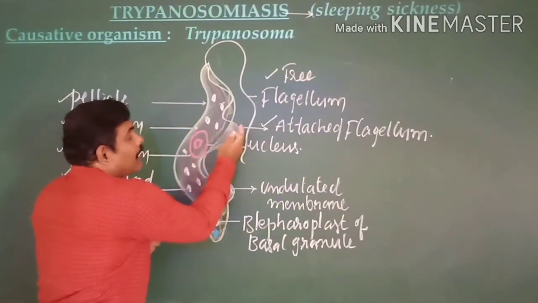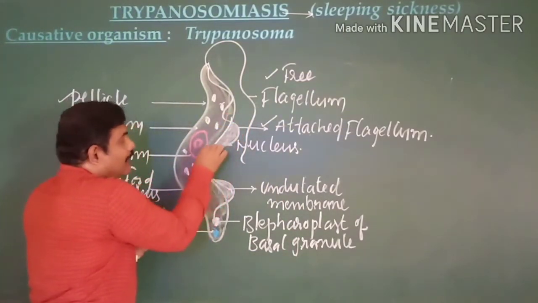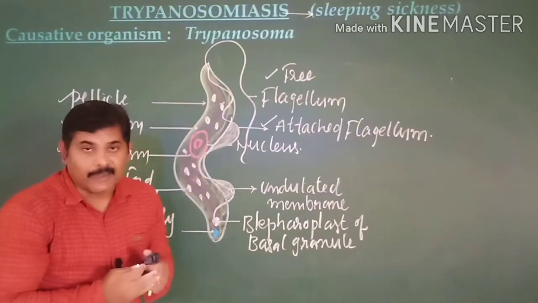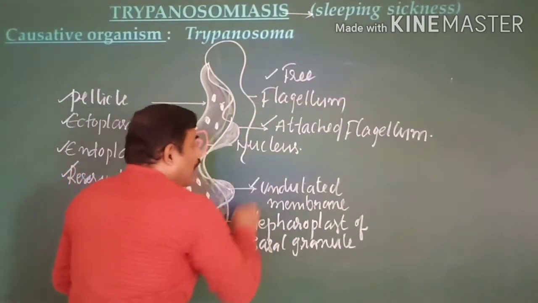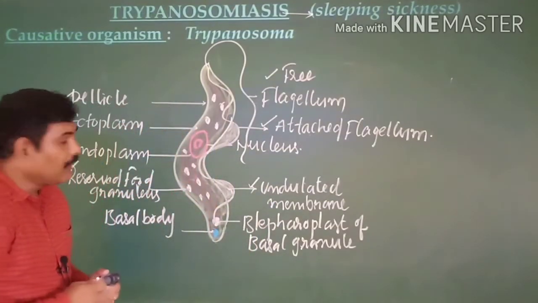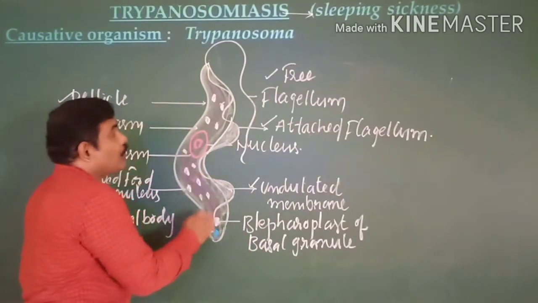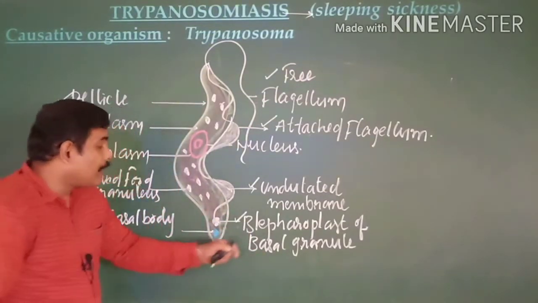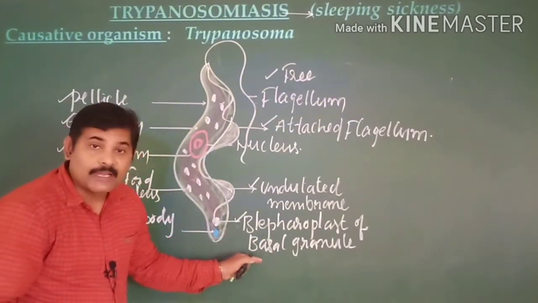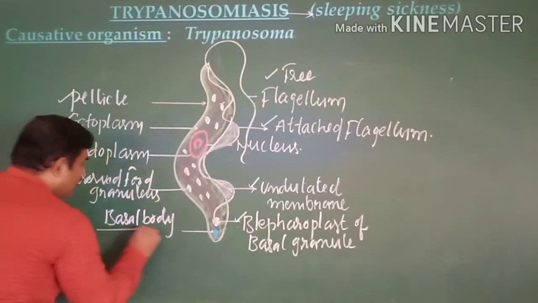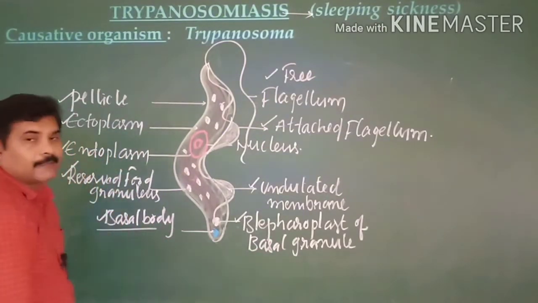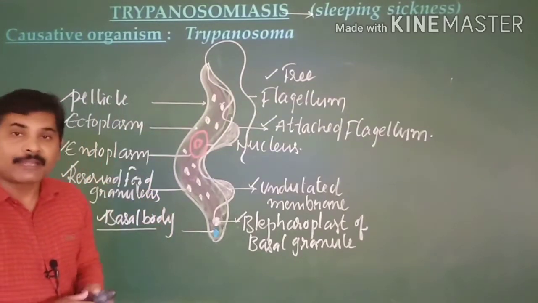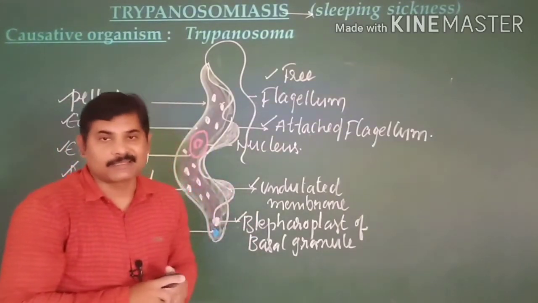In between the attached flagellum and the pellicle of the body of the parasite, the skin gets extended. This skin part is known as the undulated membrane. At the end portion of this attached flagellum, you can find the blepharoblast or basal granule. At its base, the basal body is also present. This is the structure of Trypanosoma. Better you have a snapshot regarding this.